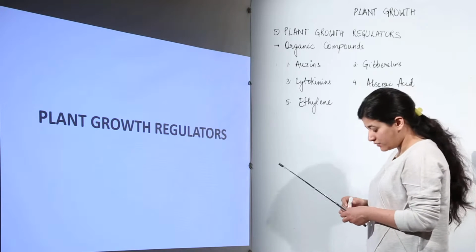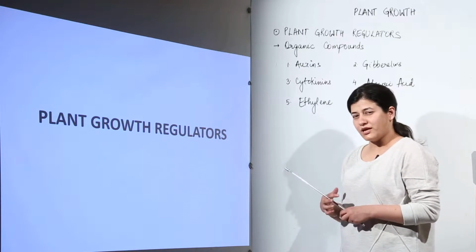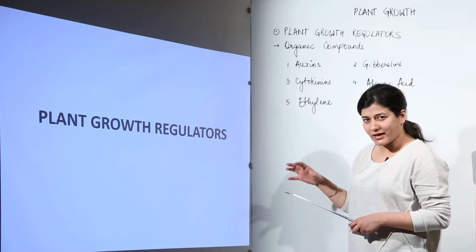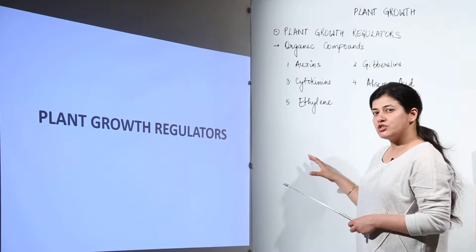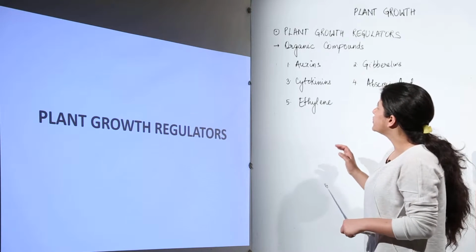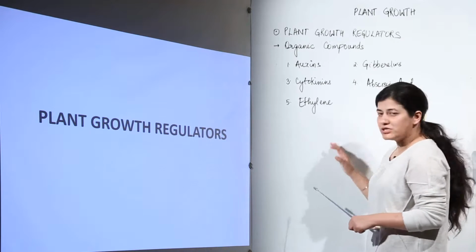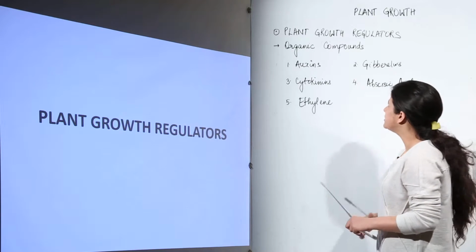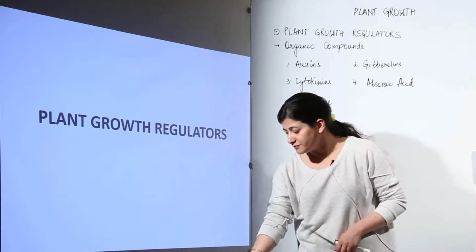Whenever you are tasting a very juicy and fruitilicious fruit, that means a lot of ethylene has been involved in its ripening, because it is the gaseous hormone which is responsible for growth and ripening of fruit. So we would deal with it individually. We are going to deal with each of the hormones. First of all, we deal with auxins.